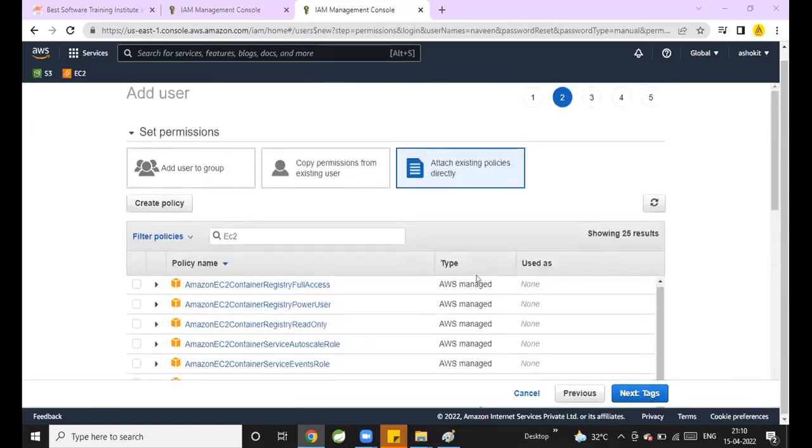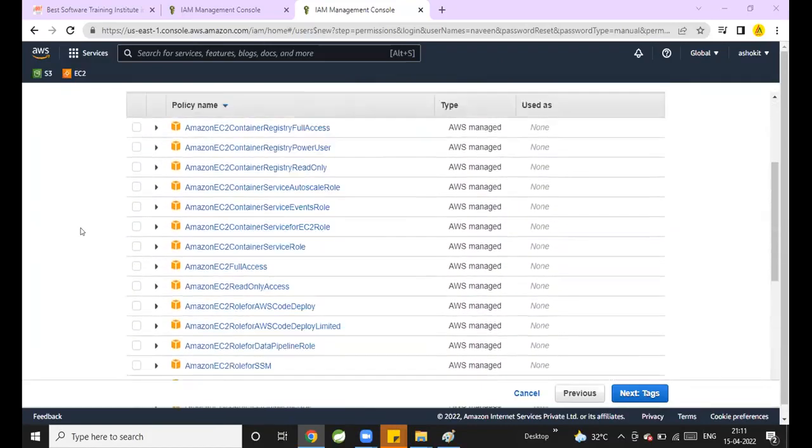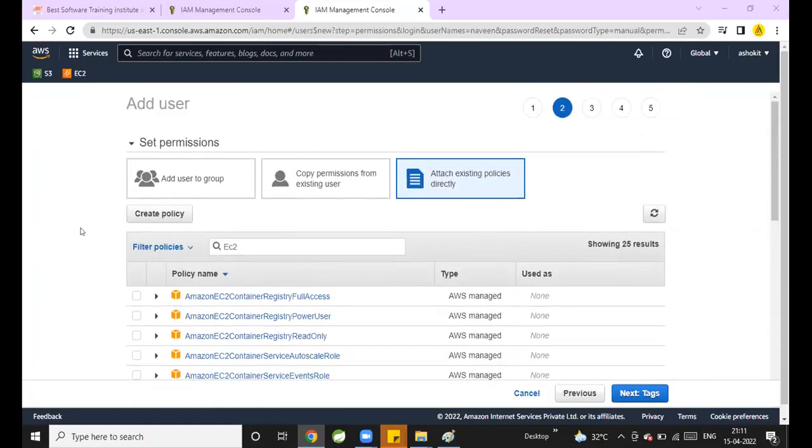We need to create a custom policy. Do we have a policy for only restart? No. Then what should we do? We have to create a custom policy.